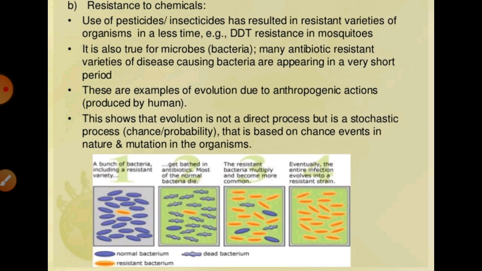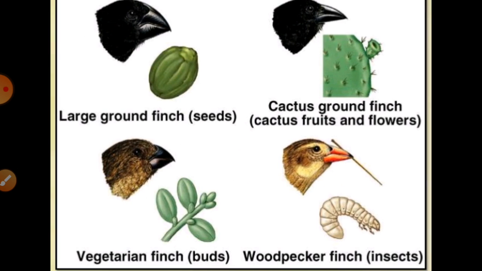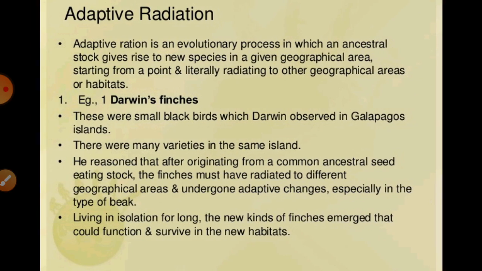So today we talked about the different evidences: anthropogenic evidence, artificial selection, parallel evolution and adaptive variations, as well as biochemical evidences, especially molecular homology, and biogeographical evidence. Adaptation and parallel evolution come under biogeographical evidences. I think everybody will understand all these topics, so you all must try to read them properly.